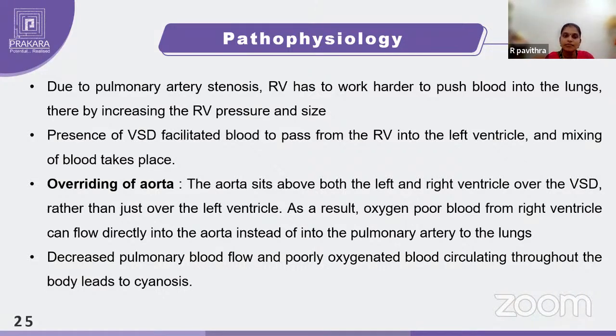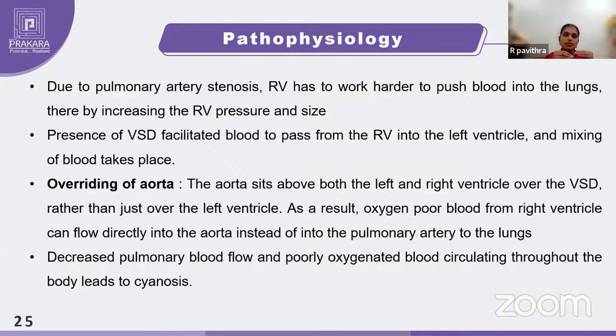The presence of ventricular septal defect facilitates the blood to pass from the right ventricle into the left ventricle, and again there will be higher pressure, right? Already the right ventricle is having higher pressure because of the pulmonary stenosis. Again there is an add-on pressure because of the VSD. The blood is passing through this opening. So more and more pressure is there in the right ventricle, so that the hypertrophy of the right ventricle can be seen. What happens with the overriding of aorta? The aorta will sit above both ventricles, over the VSD, rather than just over the left ventricle.